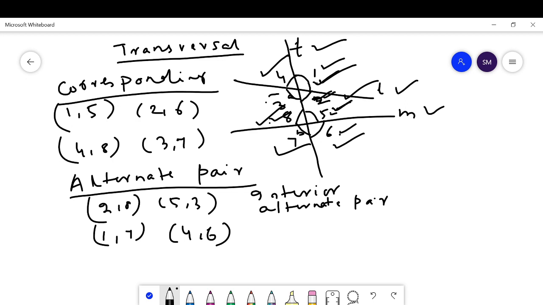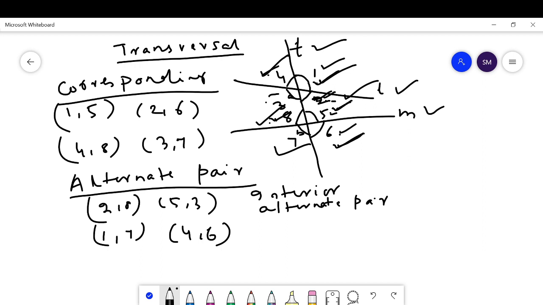I have already told you that alternate angles are present opposite to the transversal. Angle 4 is on the left side of the transversal, whereas angle 6 is on the right side. Angle 2 is on the right side, whereas angle 8 is on the left side.